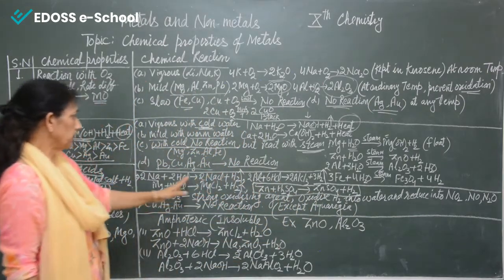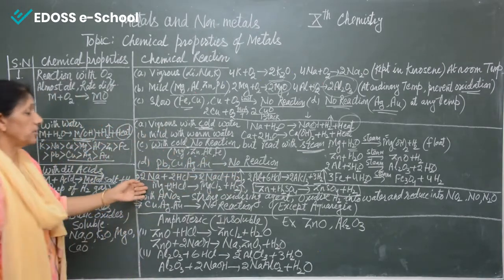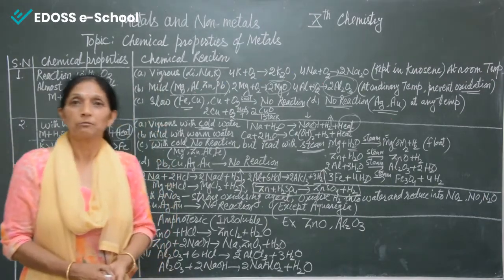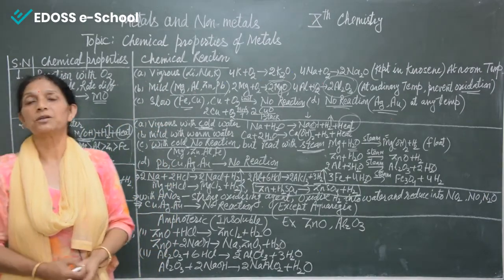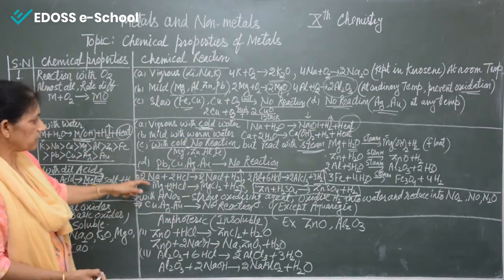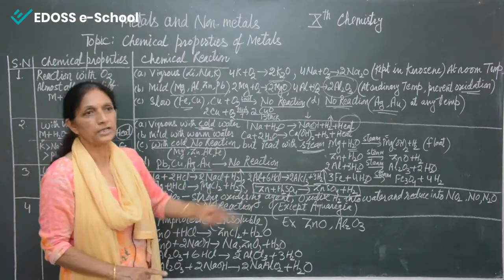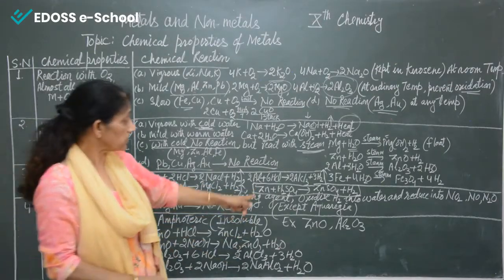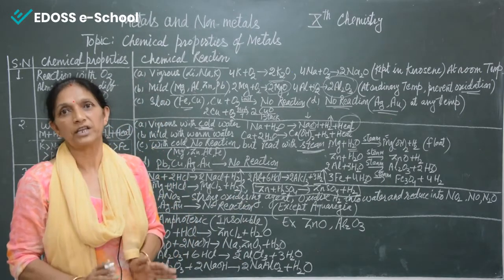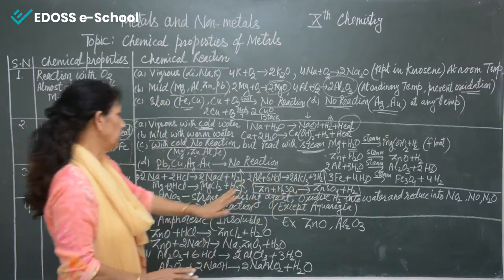Because in case of sodium, aluminium or magnesium, the reactions are very vigorous. Hydrogen gas is formed, but we know that hydrogen is a combustible gas, so it will immediately catch fire. That is the reason these metals are not used for the preparation of hydrogen, but zinc metal is used, because this reaction is not very vigorous. So we can easily prepare hydrogen gas from this.